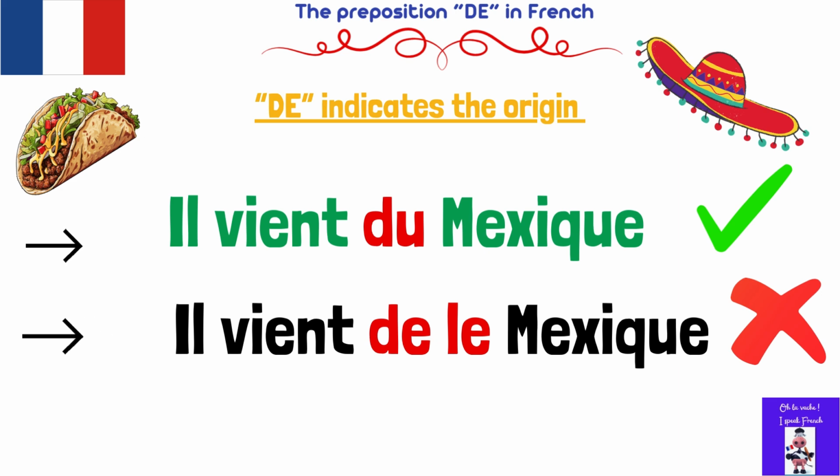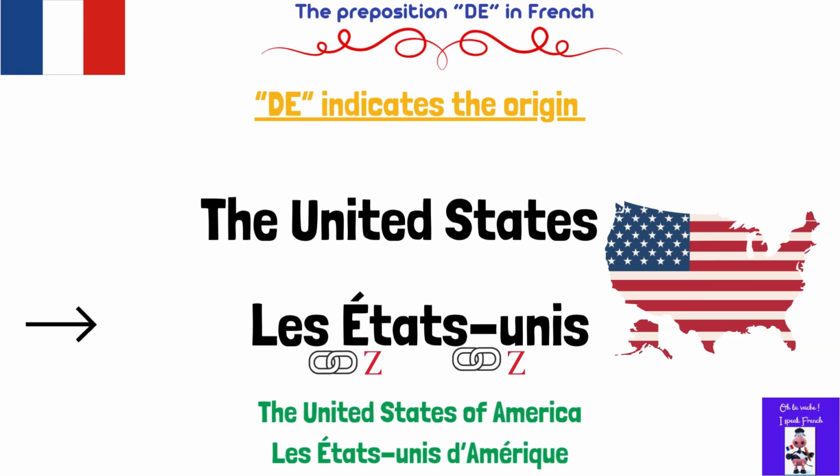Let's have a third example of a country which is used with a definite article but plural in French. For example, we have the United States. The United States in French are les États-Unis. If you want to say the United States of America, you can say les États-Unis d'Amérique.